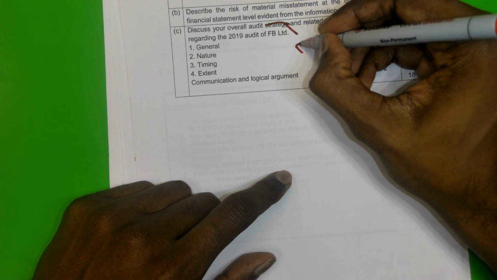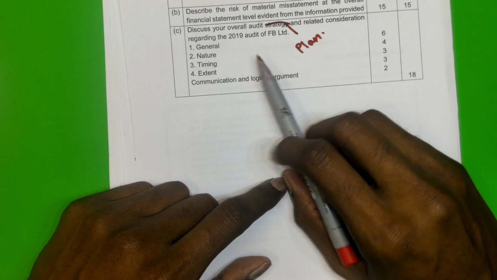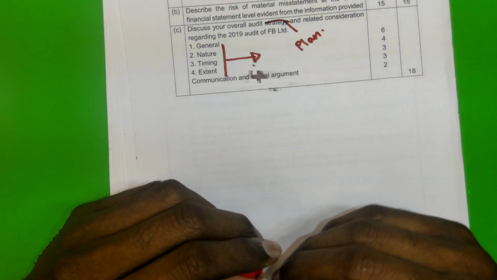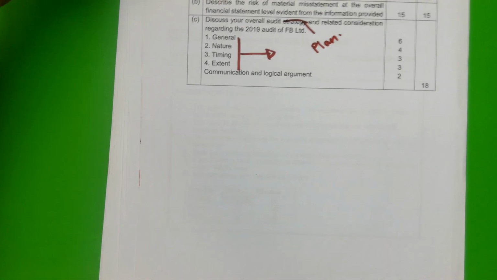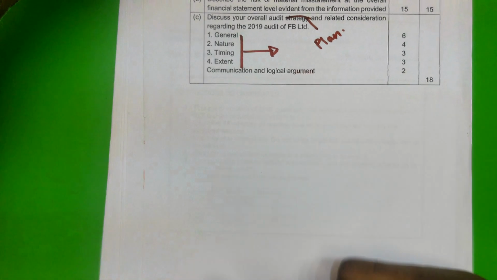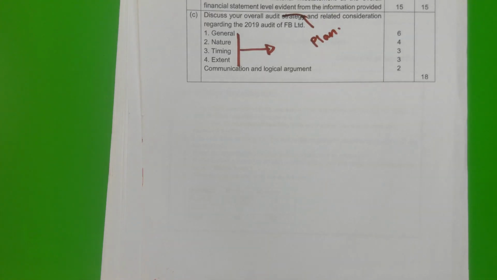So in C, we had this change during the exam. Right? So we scratched that out and we said plan. Now, what is interesting to me is that here, these items are all related to the plan. So you guys, by just reading the question, even without the change, should have been able to pick up that either something is wrong or that we're actually talking about the plan here in this question. So you guys were meant to come up with the plan for the audit. Okay. Many people just did not know what to do.